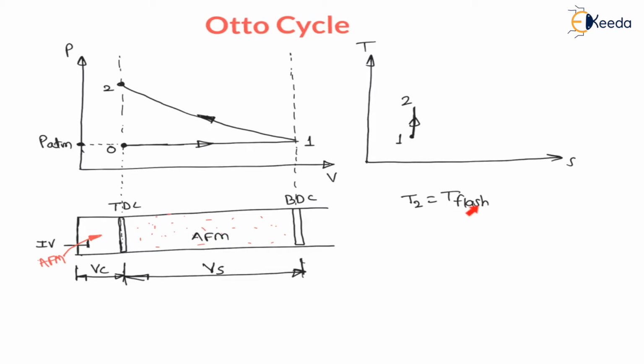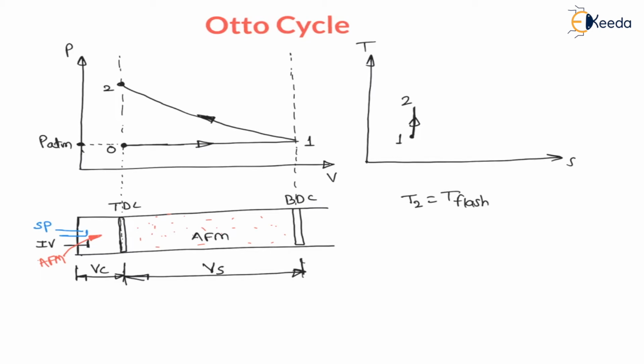Now my dear students, this flash temperature or temperature at the end of compression is not sufficient for self ignition, right. Means the ignition will not start on its own at this temperature T2. So we need to provide an external agent for the ignition, hence we will apply here a spark plug, ESP is for spark plug.